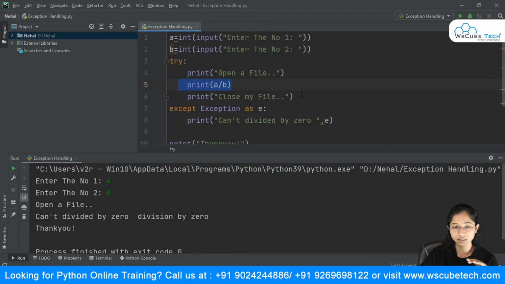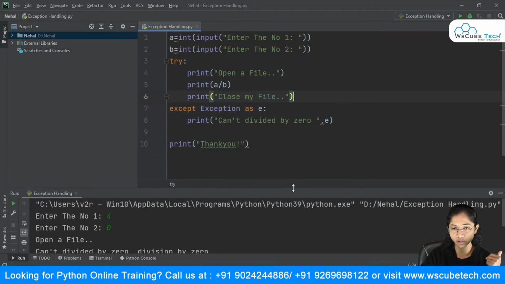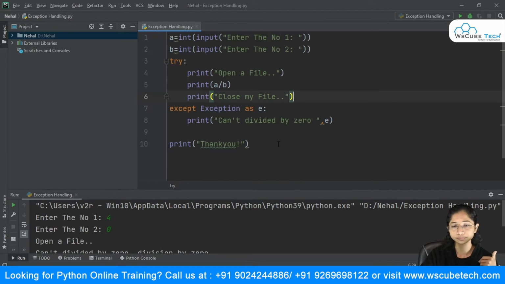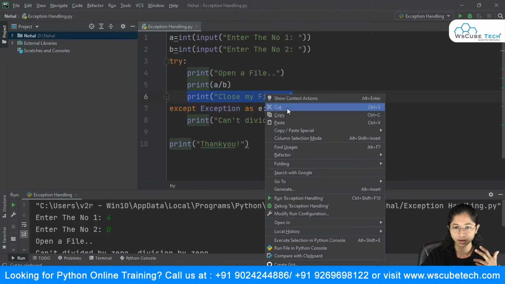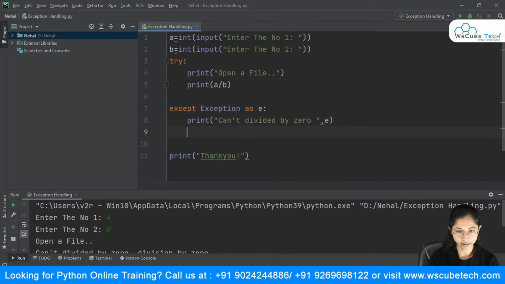And what about this now? This thing, close my file, didn't get printed. Now how can I resolve this? Can I just put this inside my except block? Let's see. I will just cut this, and write it over here.